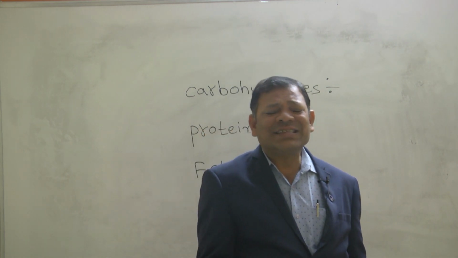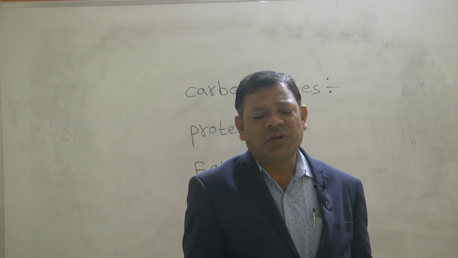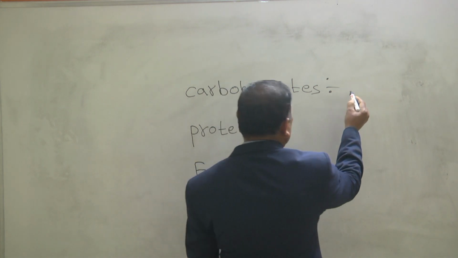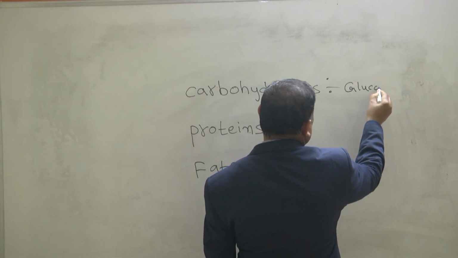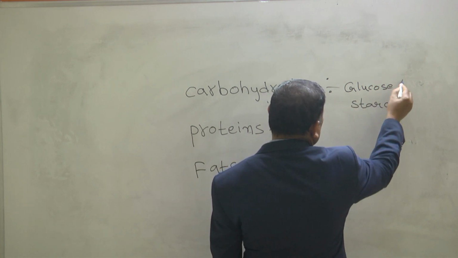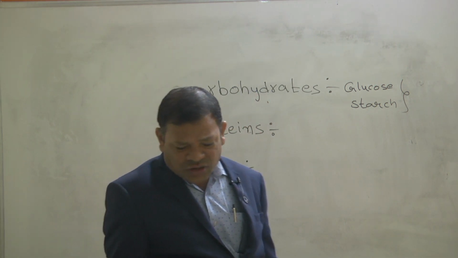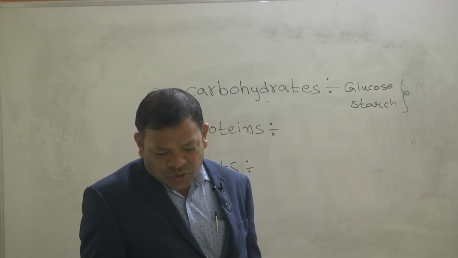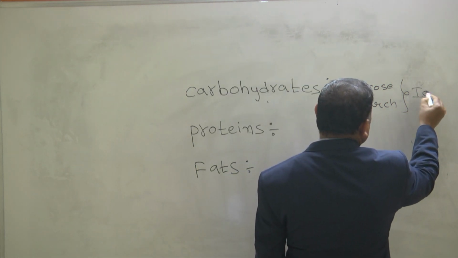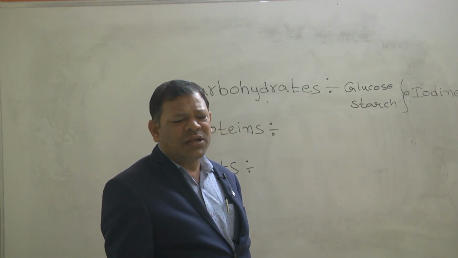So what is the identification of these components? You know very well, carbohydrate is nothing but glucose, and starch is nothing but carbohydrate. Generally in starch, we can do the test especially with iodine solution. Any component of the food, if it is a carbohydrate,